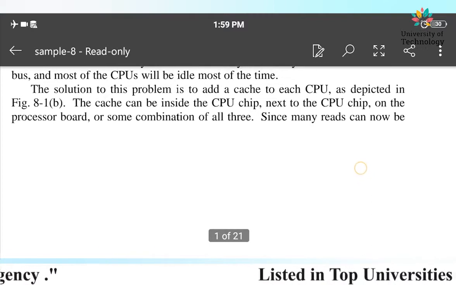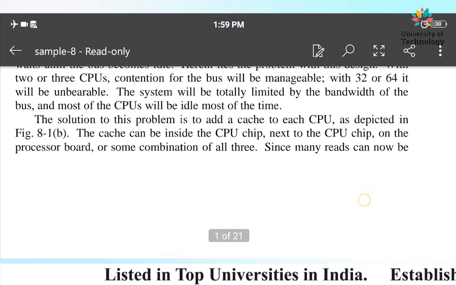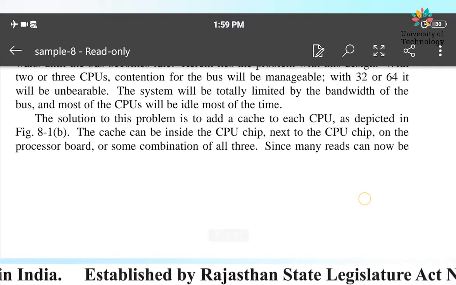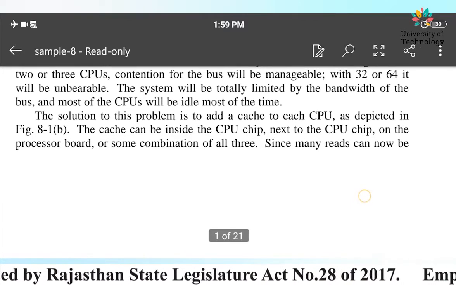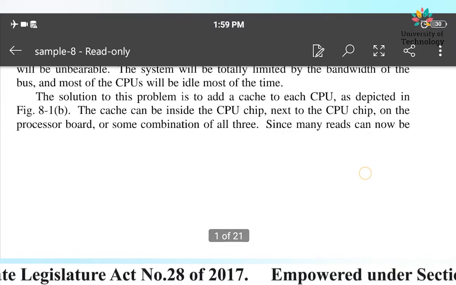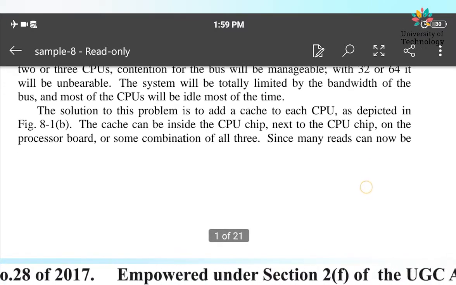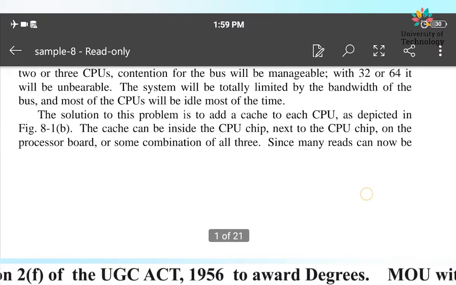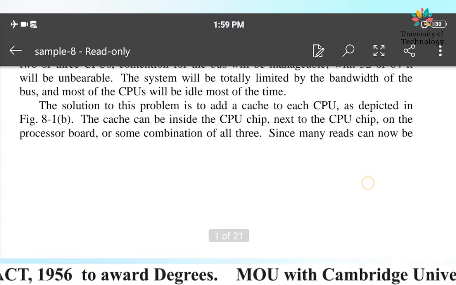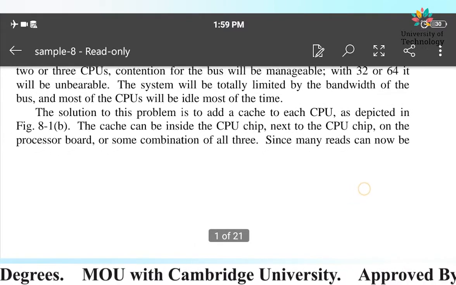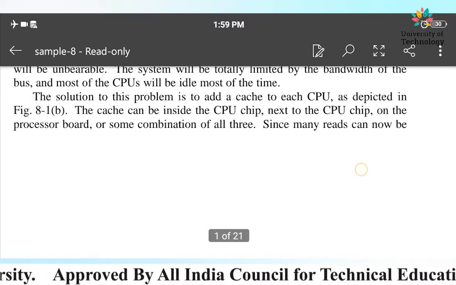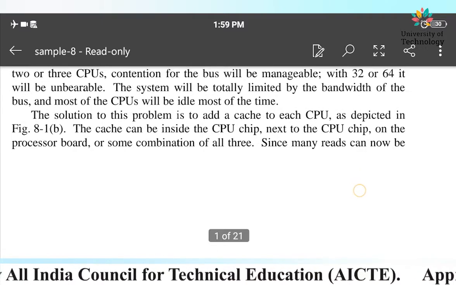What is the solution? The solution that comes into existence is the cache. We already know what cache memory is. What is cache memory? Cache memory is the fastest memory. What we store inside it are the instructions or data which are very frequently used by the CPU, kept inside the cache memory instead of main memory, by which time will be saved and speed will be enhanced.